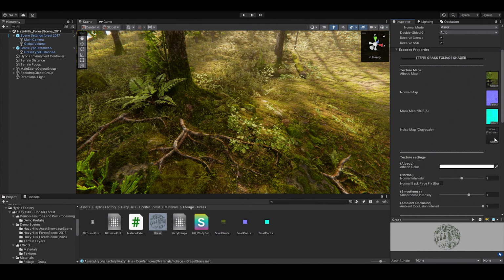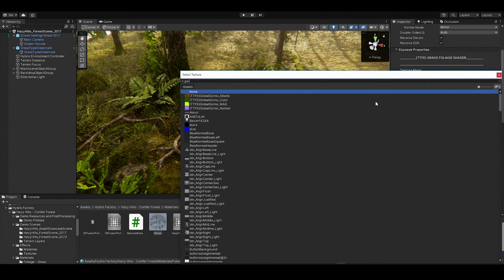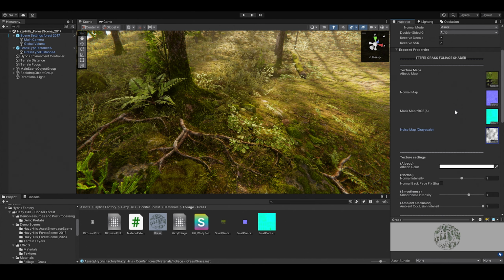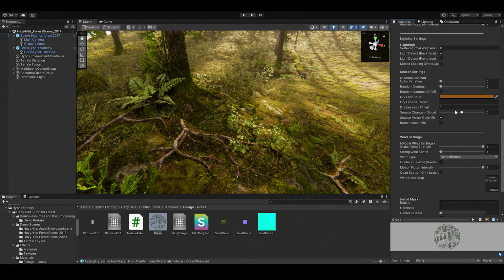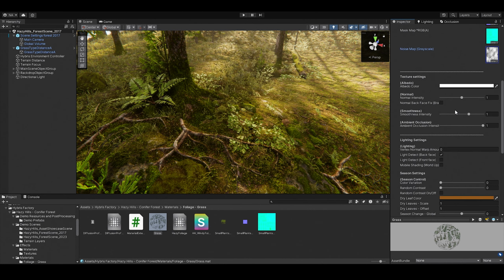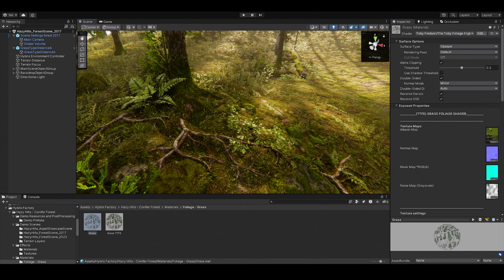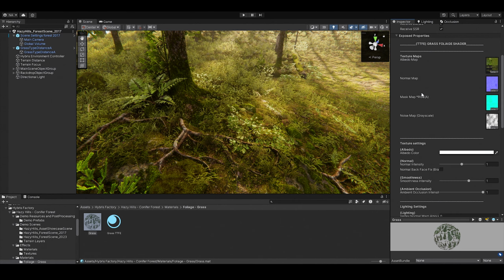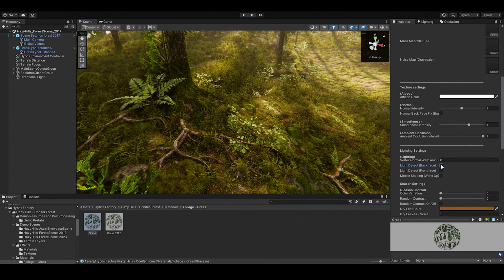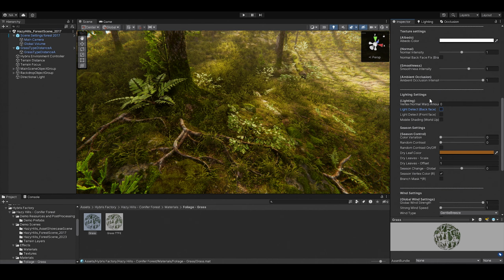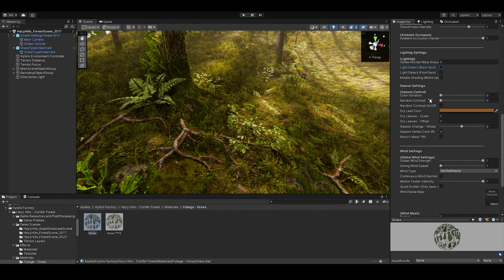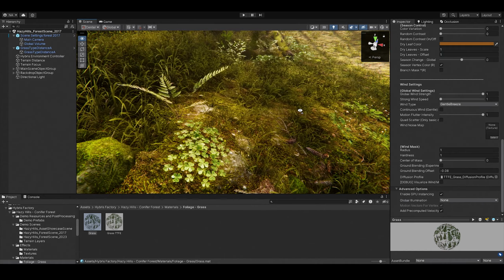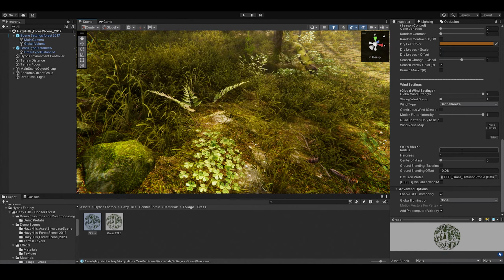You can also apply a grayscale noise map as a season mask on the leaves. Simply search for generic leaf grunge and you can find it. Changing a couple more settings here. Also, deactivate the light detect backface, as this feature is no longer needed in HDRP and will produce weird results. This should only be used in built-in and URP. Use the diffusion profile in HDRP to light the backface instead.